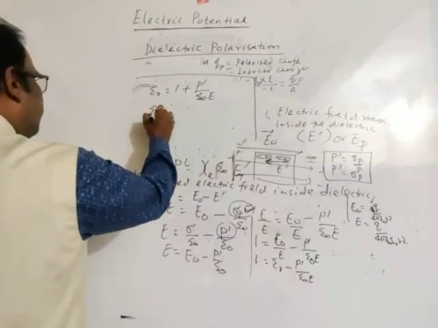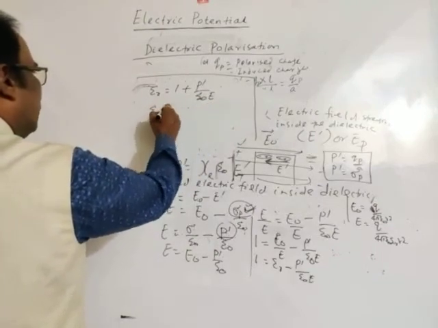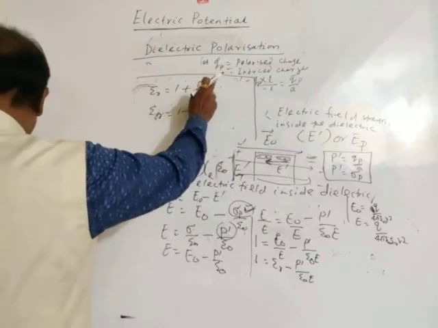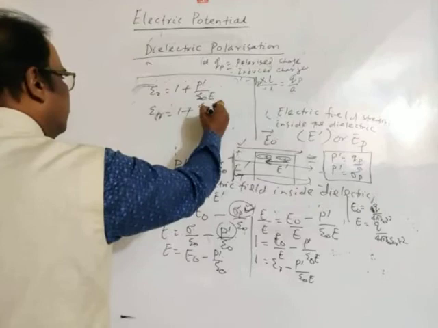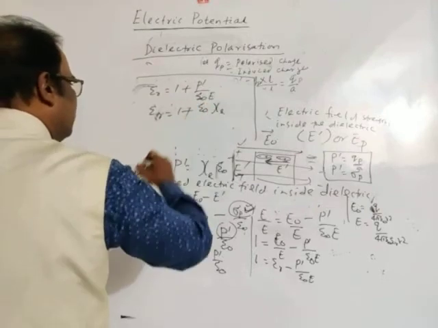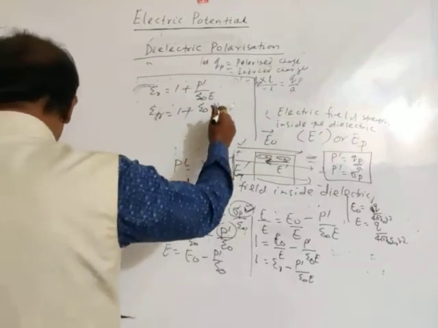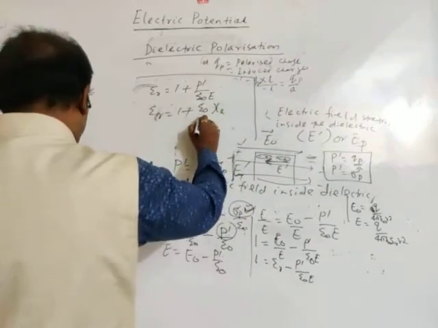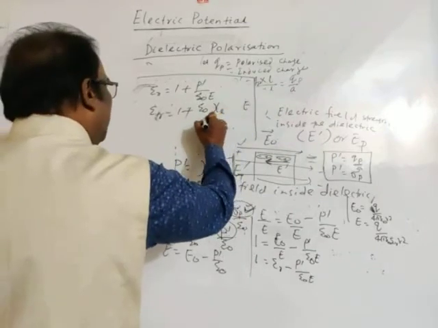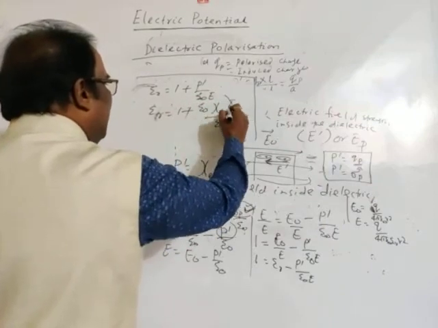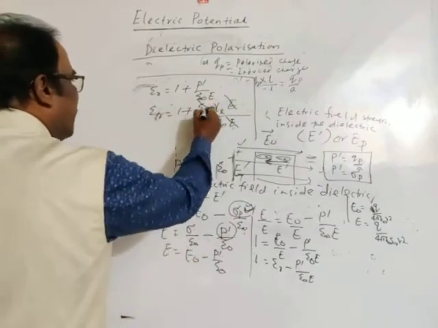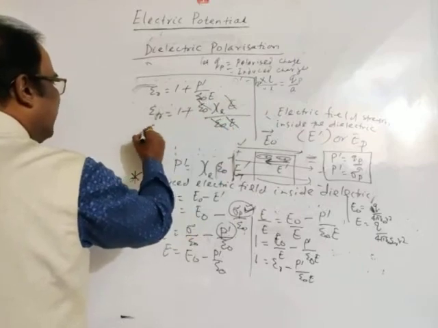And finally, epsilon R is equal to 1 plus P dash, which is epsilon naught chi into E, divided by epsilon naught E. Okay, P gets cancelled, epsilon naught gets cancelled.